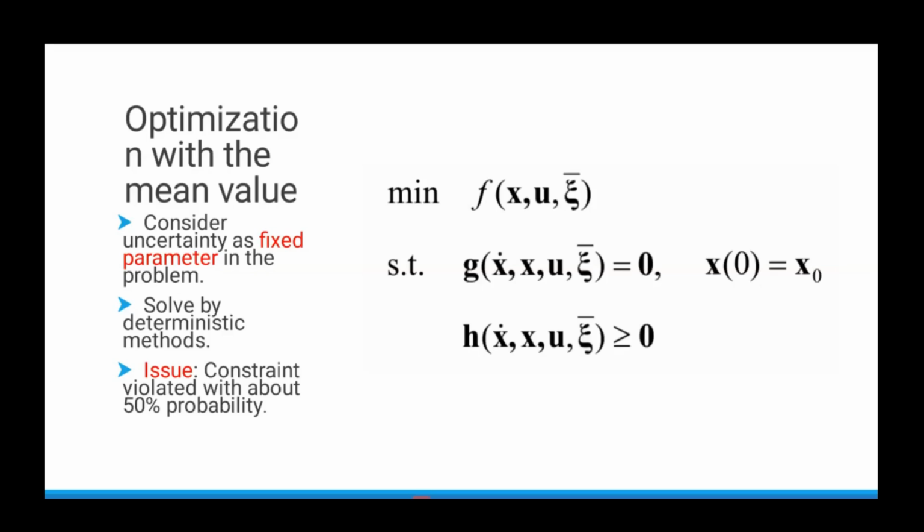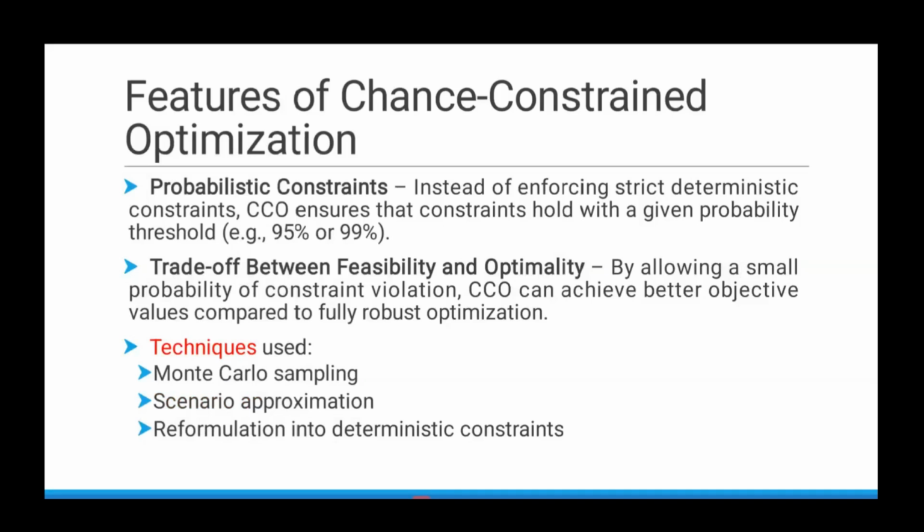So that is not desirable. In some cases, it is okay to do that, and in those cases we will proceed with considering the mean value. But in other cases, it is not desirable to have 50% violation of the constraints, so we will proceed with chance constraint optimization.